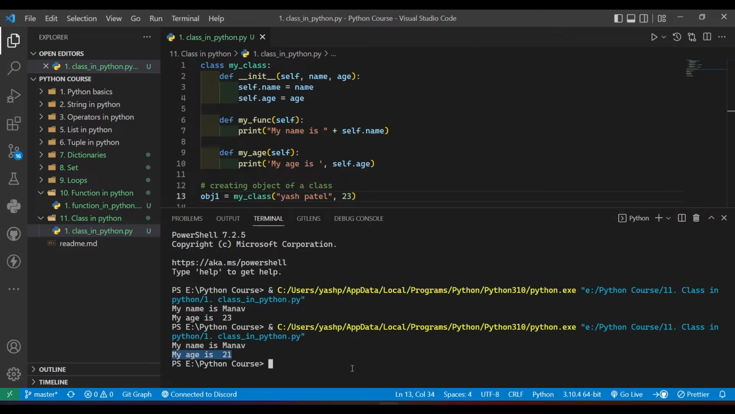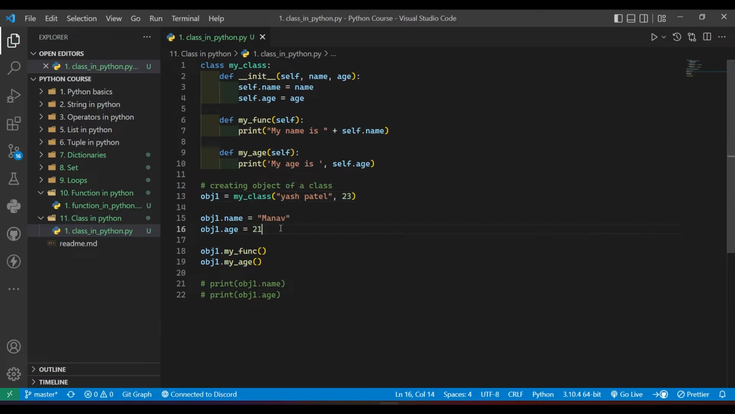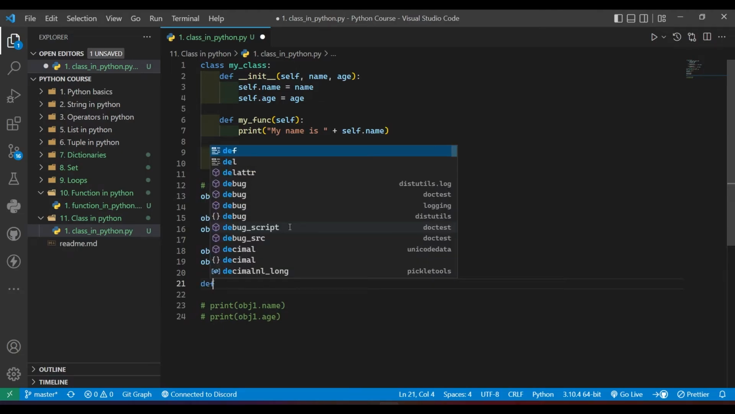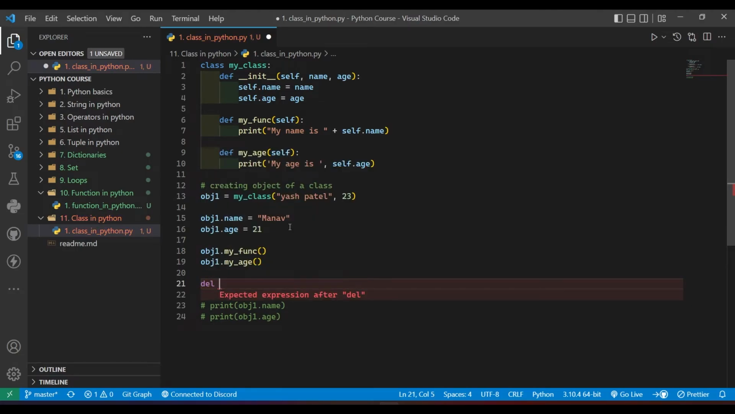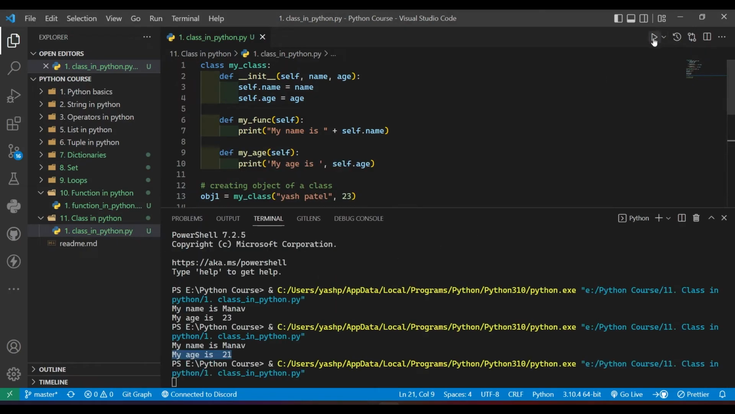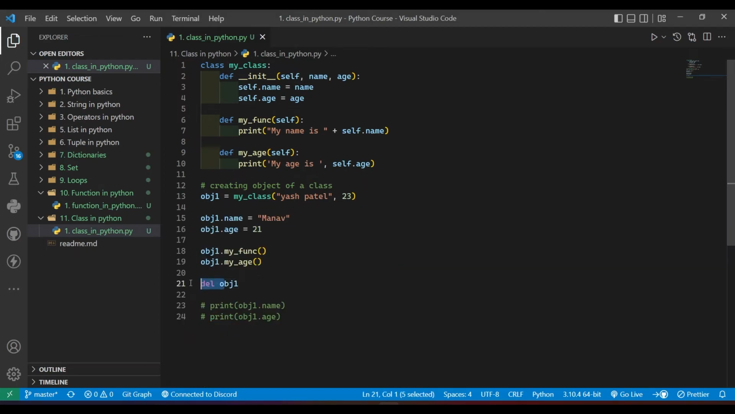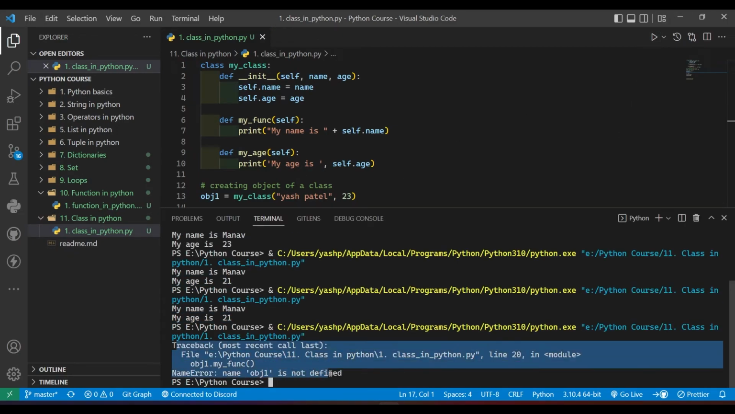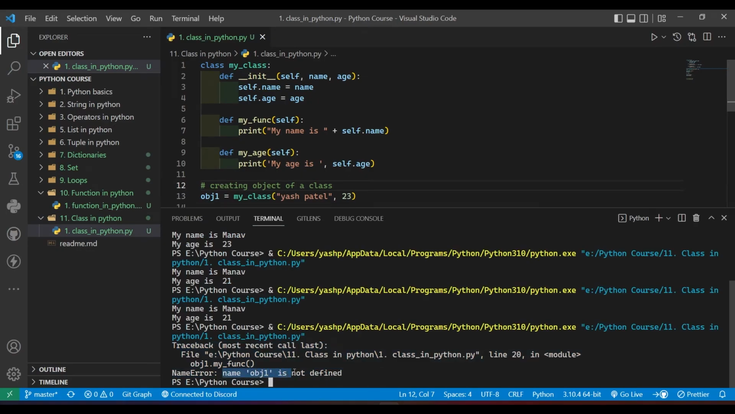And we can also delete the object. If you want to delete an object, then you can write del and the object name, obj1. So this object will now be deleted. Let me write this over here before calling the functions, so you will get more idea. Run. You can see we got an error because the object is deleted, and you can see the error: name obj1 is not defined. It is because we have deleted that.